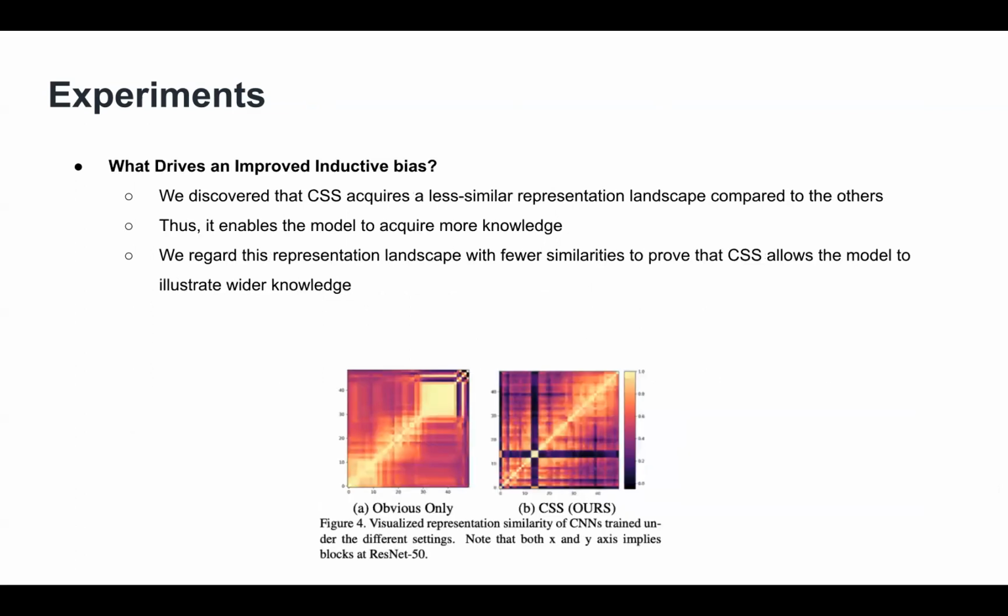And this is our final slide. We additionally examined what drives the improved inductive bias. We discovered that CSS requires a less similar representation landscape compared to the others. Thus, it enables the model to acquire more knowledge. This representation landscape having fewer similarities proves that CSS allows the model to illustrate wider knowledge.